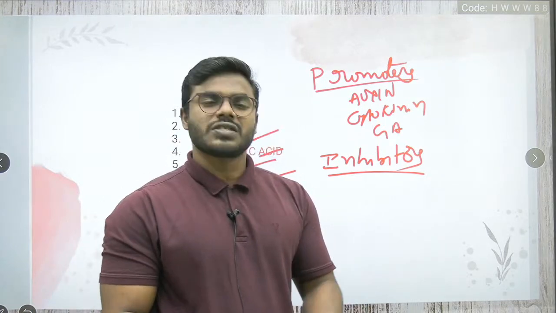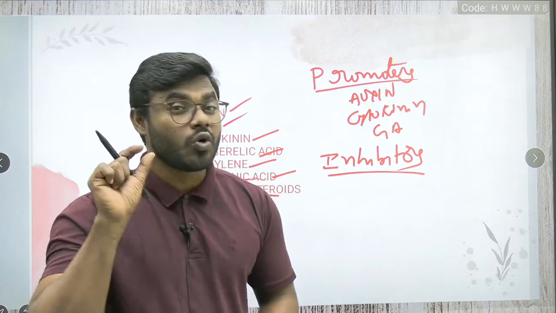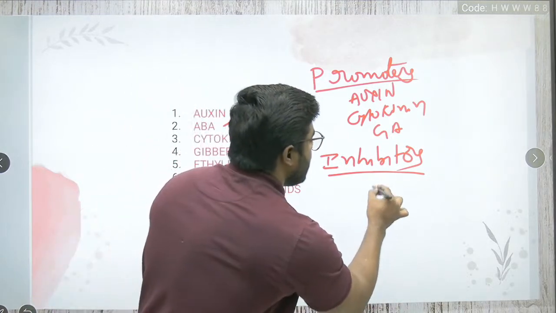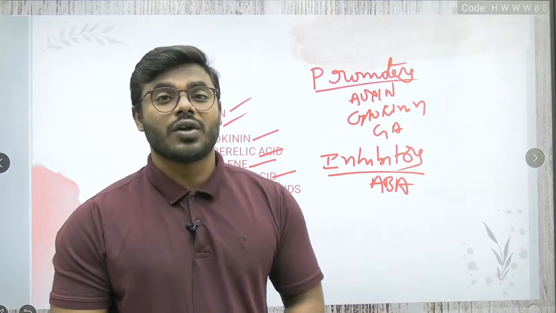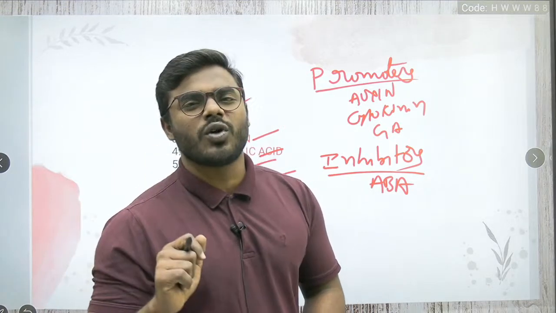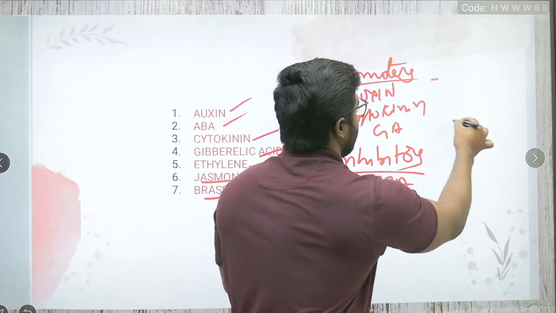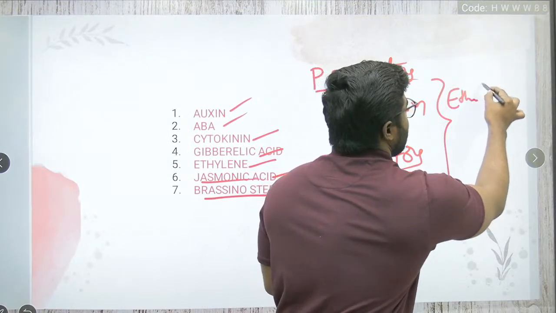What is the most important growth inhibitor present in the plant body, friends? The most important inhibitor is abscisic acid. We all know that very well. Apart from abscisic acid, there is one more hormone left. What is that hormone? Ethylene, correct? Ethylene is the other hormone.